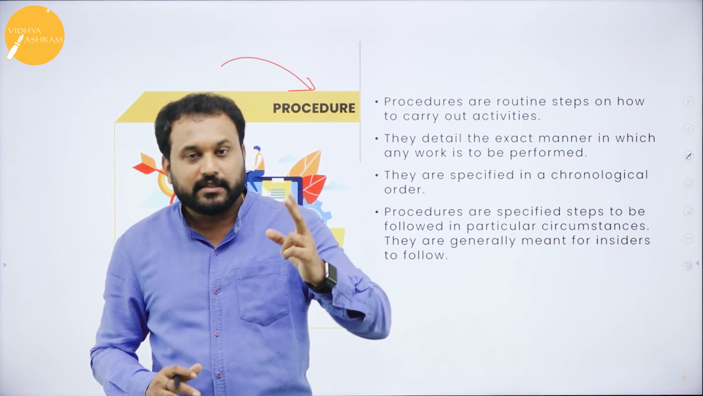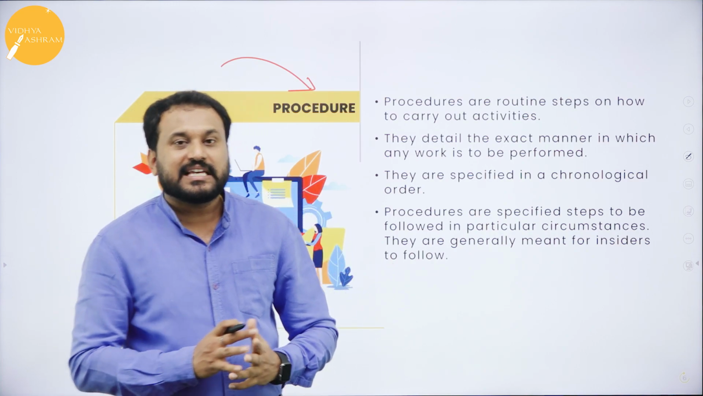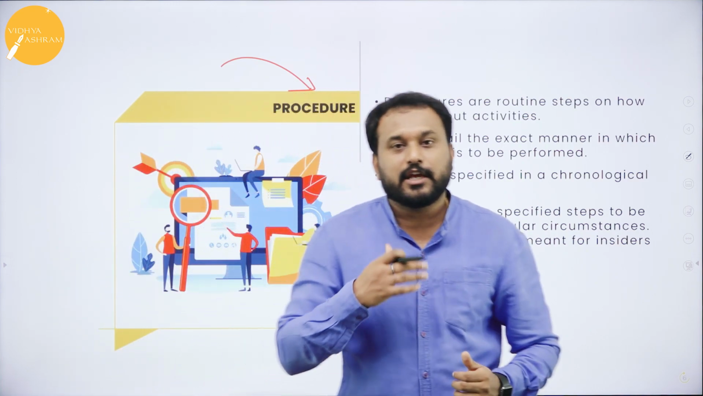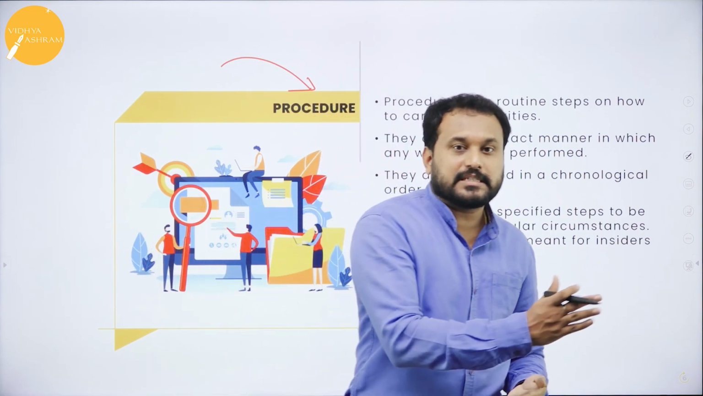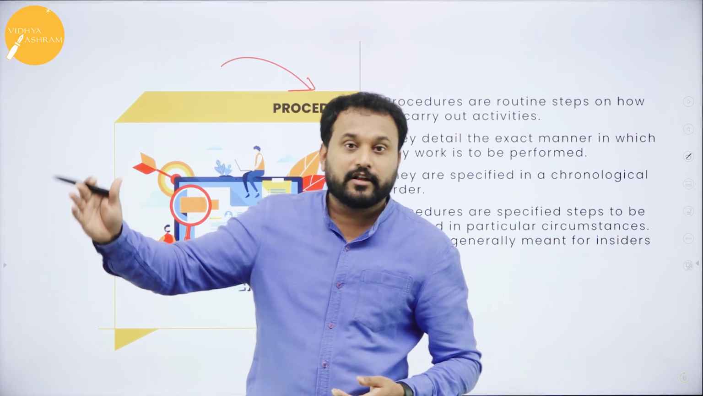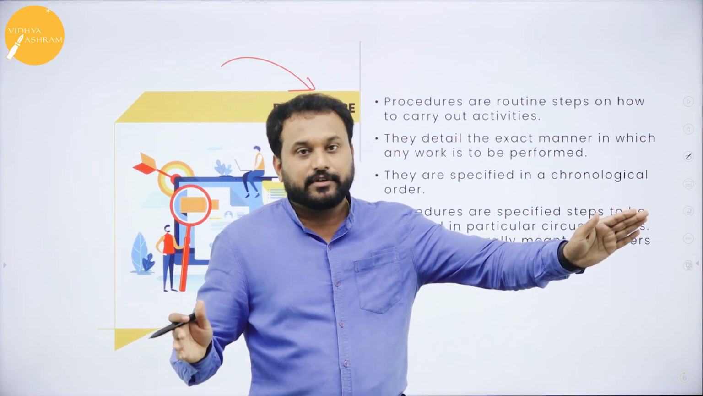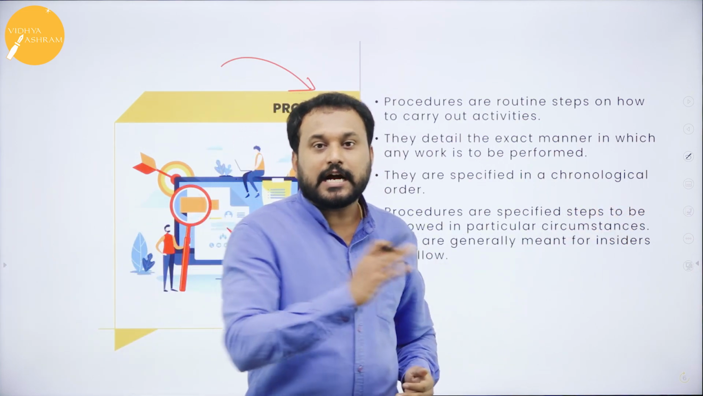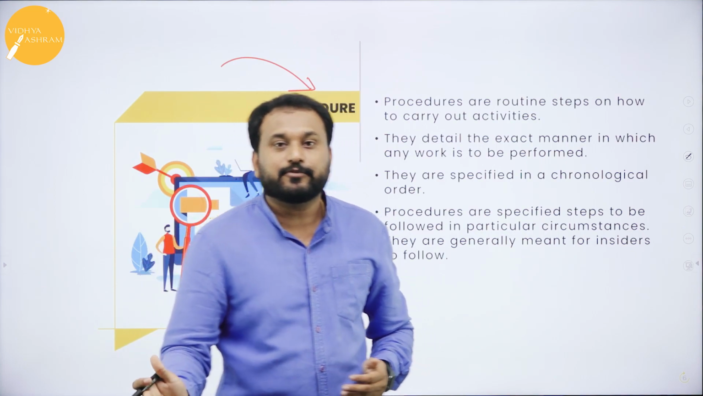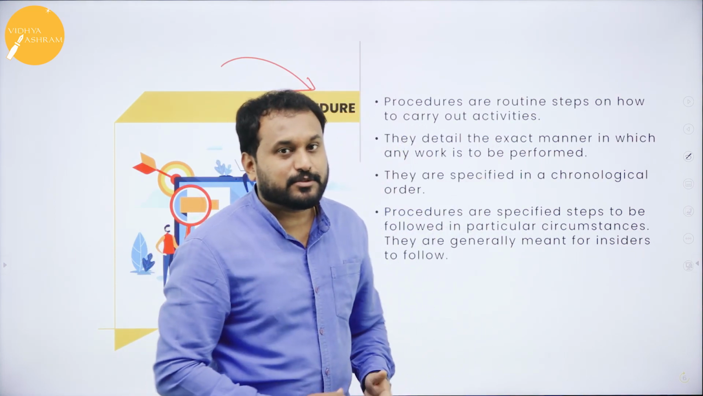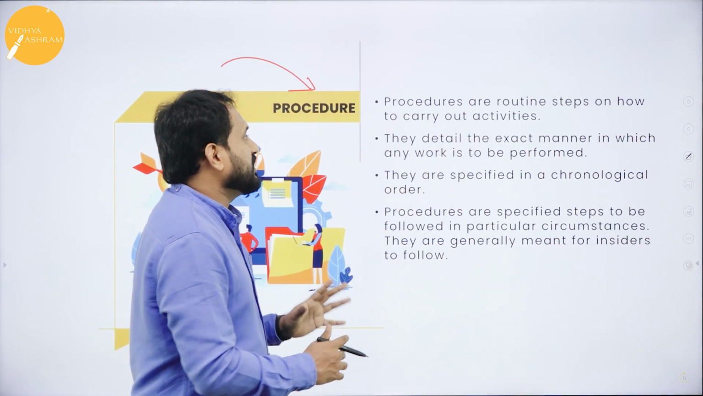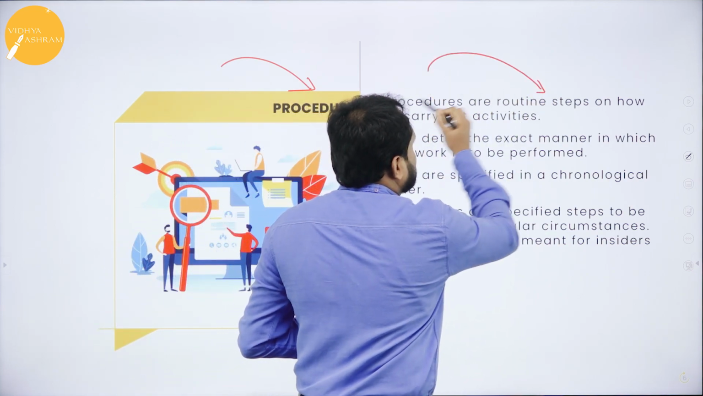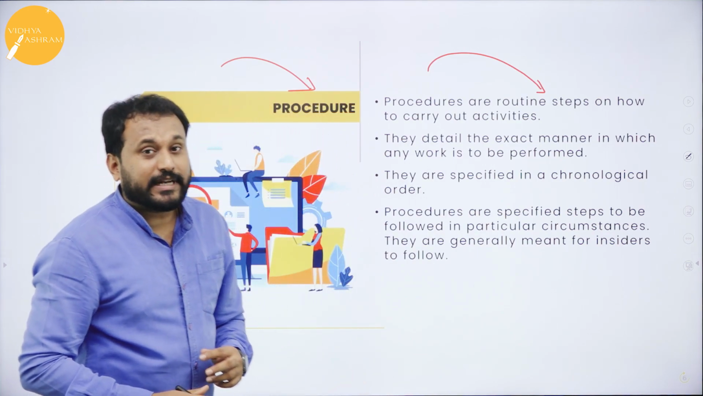Procedure, method and program. Procedure means how you will actually go and start. Procedure is always continuous. That is, from the chronological order of 1 to 100, whatever you go, it is continuous. You can't skip anything. You can't jump from one step to the other step. That is what the quality of procedure is. Procedure is what? It is a routine step.